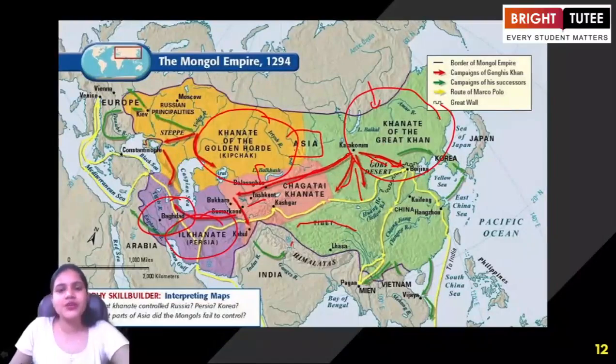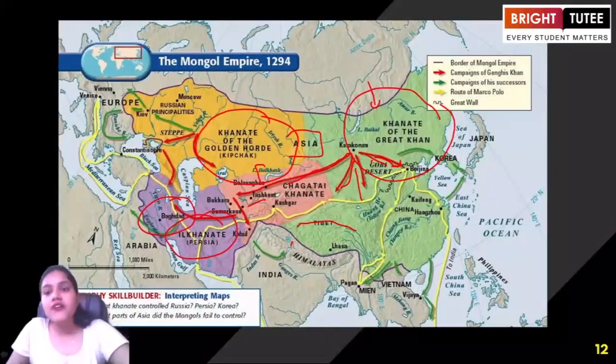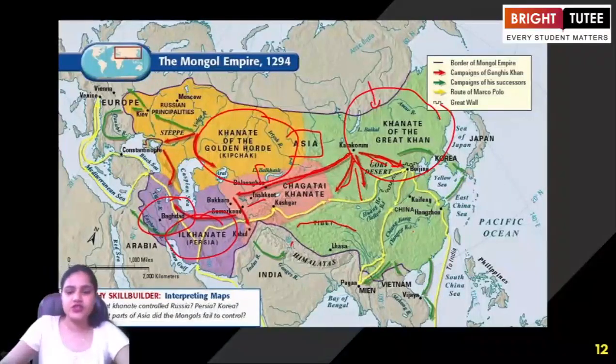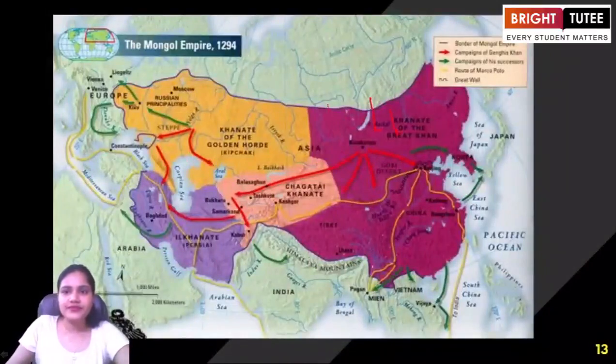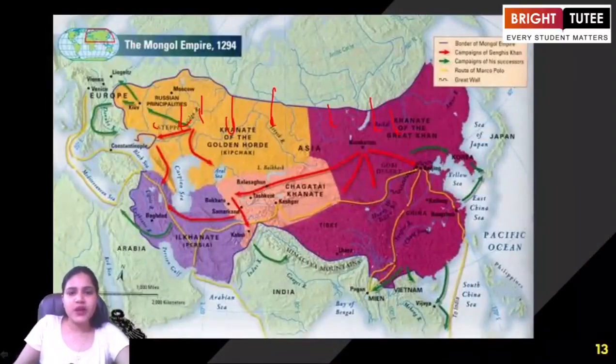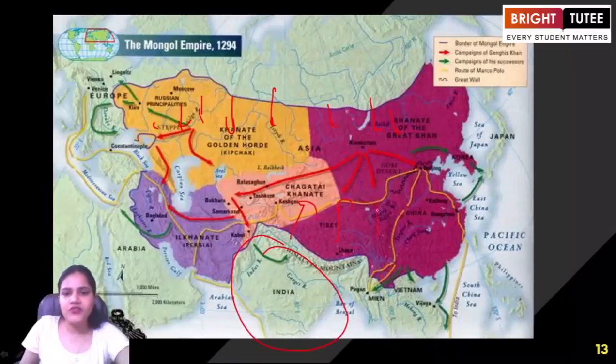This is a colorful map here, making you understand the extent of the Mongol Empire. And when we are talking about after the death of Kublai Khan, we see how it started expanding in different regions of the world. Okay, so as you can see, these are the images that you need to focus on, right? So how it expanded. This is our Indian continent, and above it we have the Central Asian region.